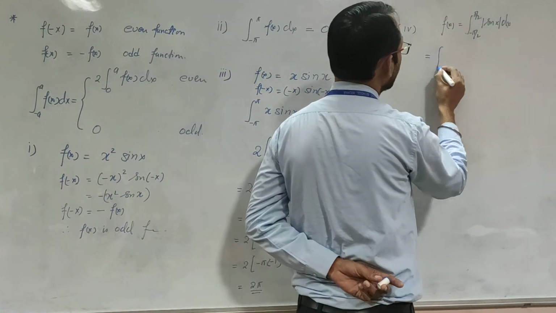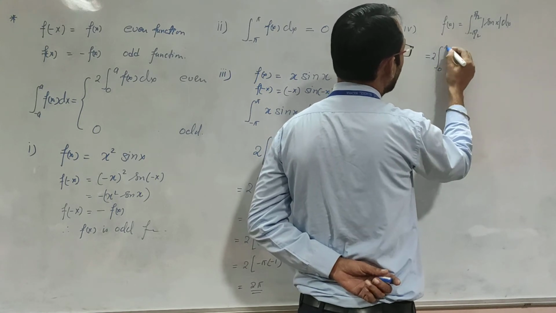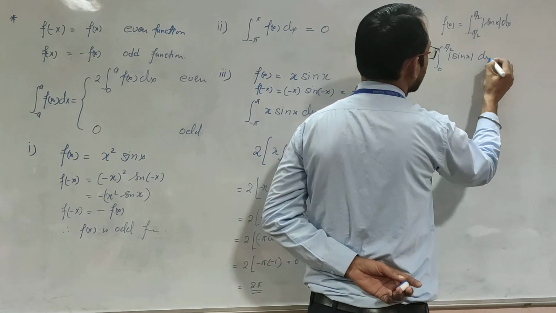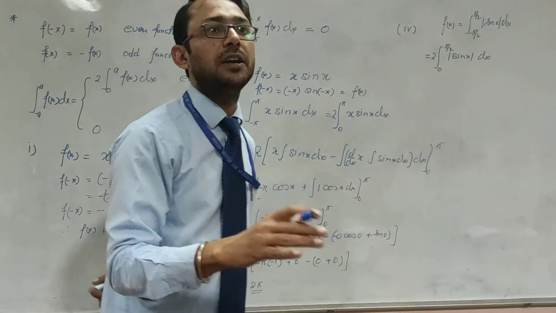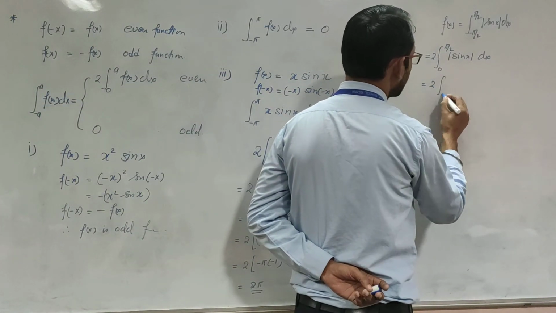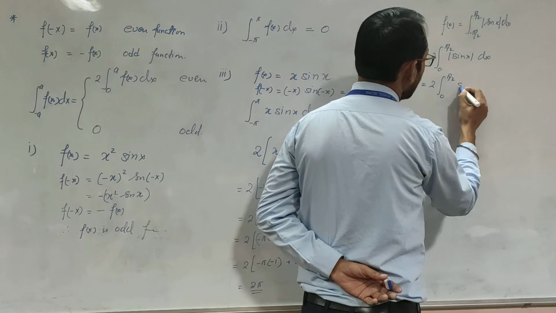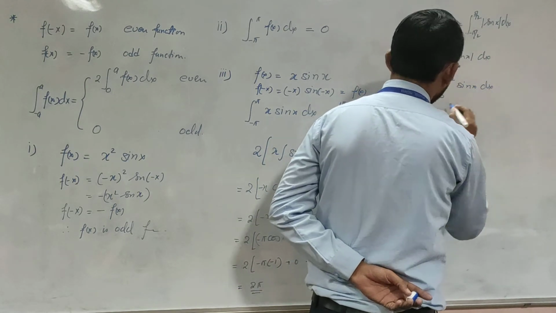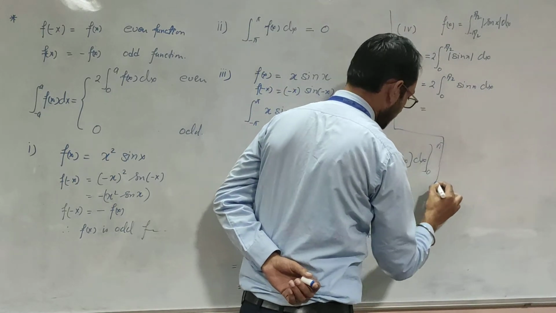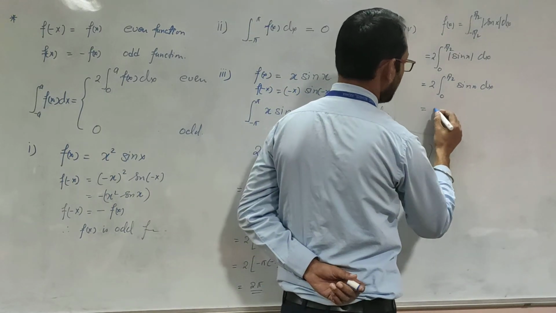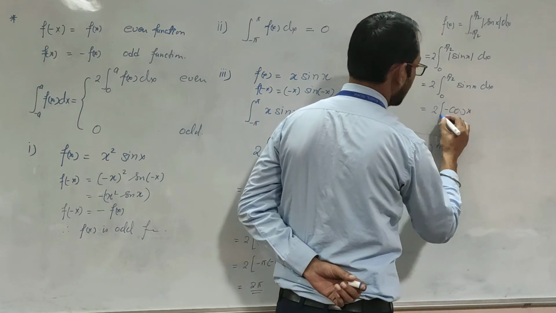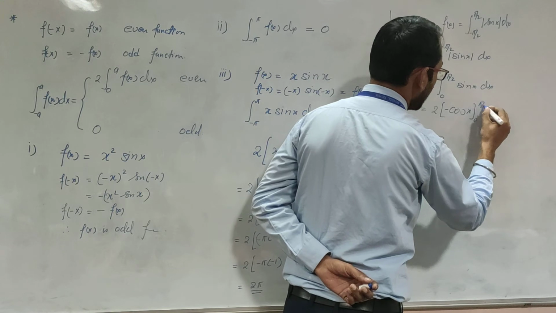For an even function it will be 2 times the integral from 0 to pi by 2 of mod sin x dx. Now from 0 to pi by 2, sin is always positive, so we can remove the mod. It will be 2 times the integral from 0 to pi by 2 of sin x dx, and the integral of sin x is -cos x, from 0 to pi by 2.